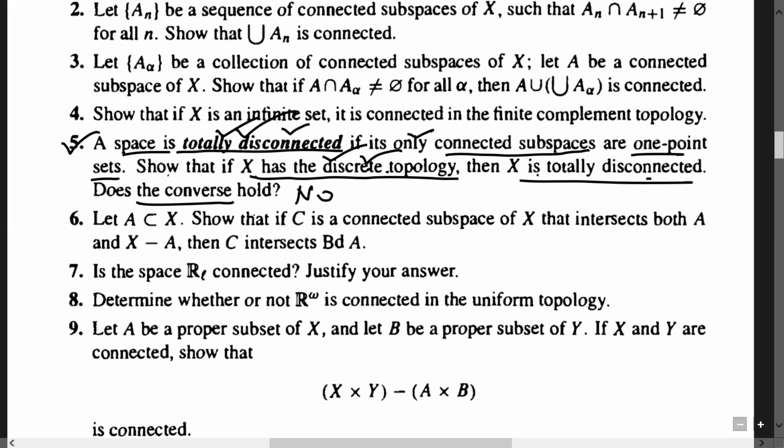The question is whether on that space it is always the discrete topology. The answer is no. You can give the example of Q. Q is totally disconnected because only one point sets are connected. Whenever it has more than two points, you can always form a separation by choosing a rational in between two. And the topology on Q is not discrete.